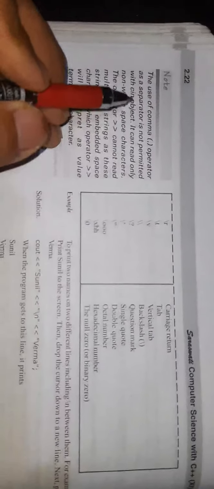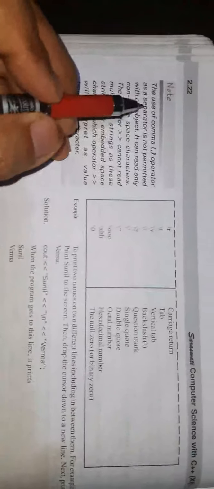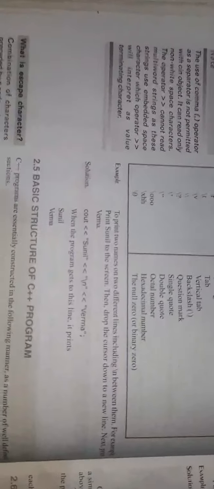Now the use of the comma operator as a separator is not permitted with the cin object. You cannot use the comma operator with cin. It is not possible, because it can read only non-white space characters. If you want to make a distinction between one variable and another variable, you can use the cascading operators like this.